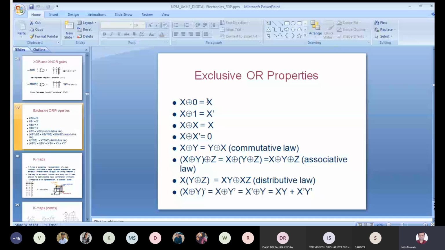Simply applying your Boolean laws, you can get these properties for the XOR gate, the exclusive OR property. That can again be applicable for the commutative law, associative law, distributive law, like that. Okay, take a snapshot of this and then think over it later on.